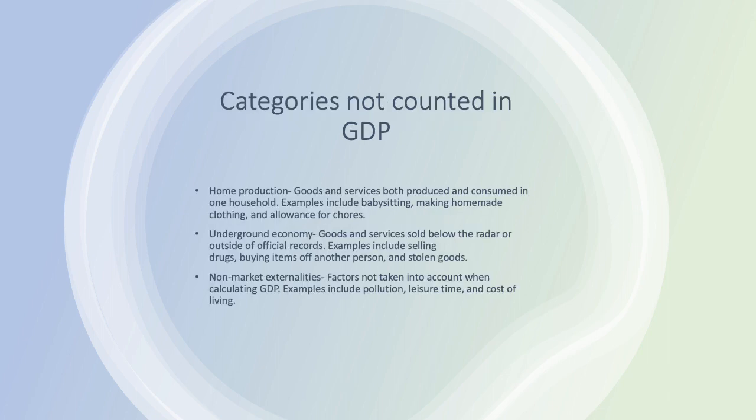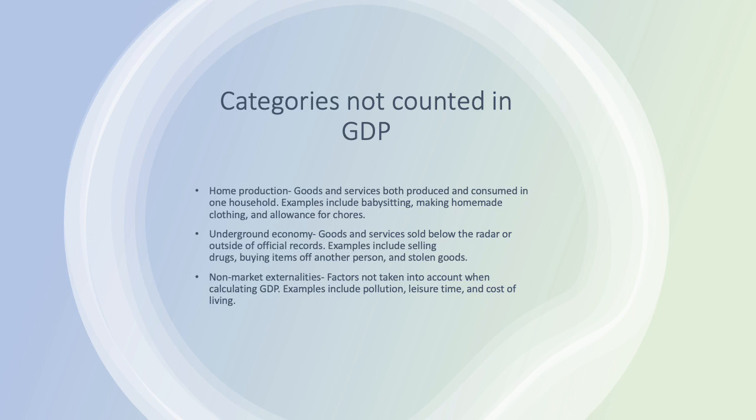Categories not counted in GDP. The first category is home production. This includes goods and services produced and consumed in one household. Some examples include babysitting, homemade clothing, and allowance for chores.